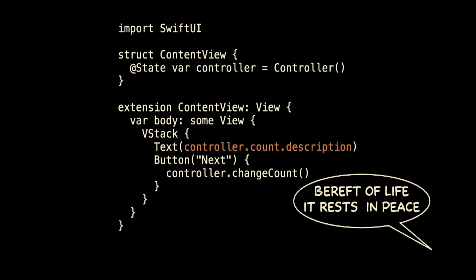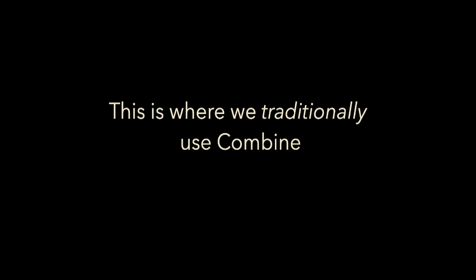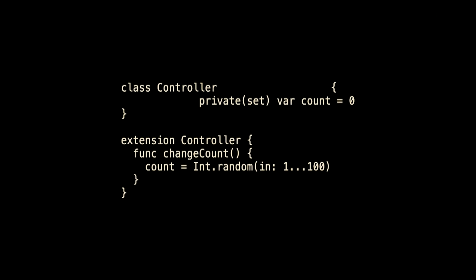So this is where we traditionally use Combine. Traditionally, like even now, because Combine's not dead, but I urge you. And so the way we use Combine is we label our count with @Published, and that means that count is an Int, but $count is a publisher of Ints, and often because this is SwiftUI, we'll do that inside of the setting of an ObservableObject.